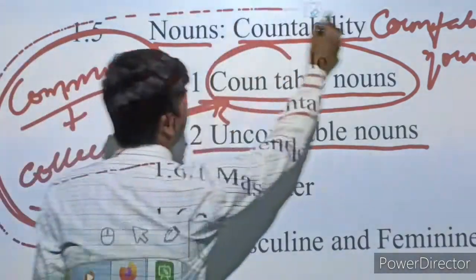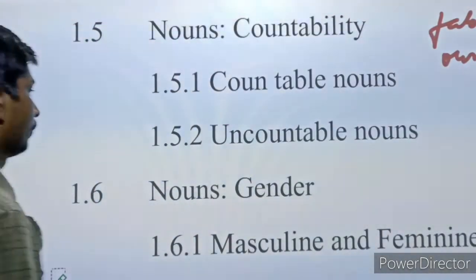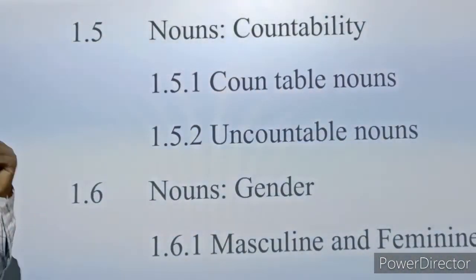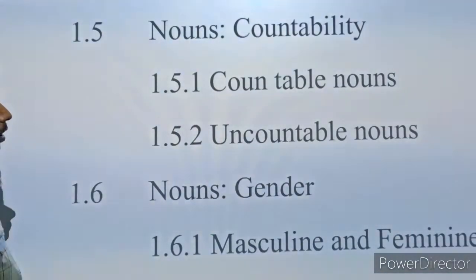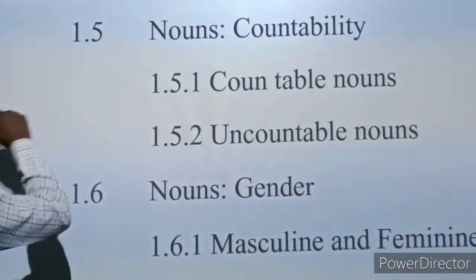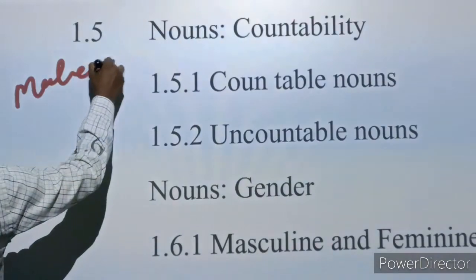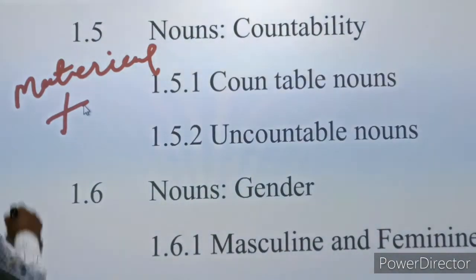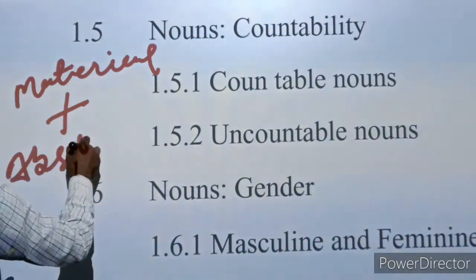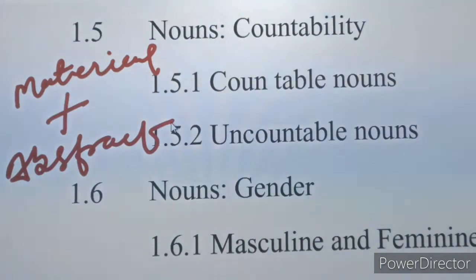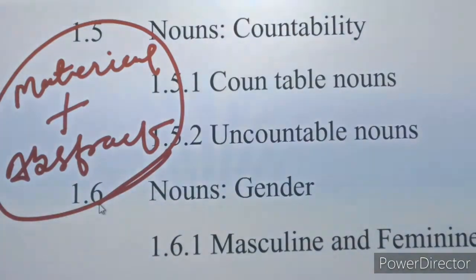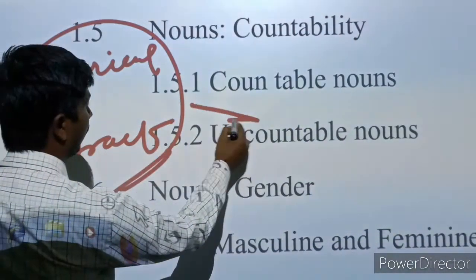After it, uncountable noun. Uncountable noun can be produced by adding two more nouns, like a material noun plus abstract noun. जब मटेरियल नाउन और ऑब्स्ट्रैक्ट नाउन को ऐड करते हैं, कंपाउंडिंग करते हैं, देन इट बिकम्स अनकाउंटेबल नाउन.